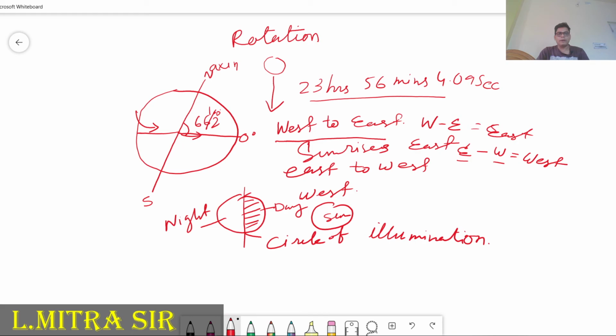If you consider this is our 0 degree, one wind tries to move from the northern hemisphere in a straight way, but due to Coriolis force, it cannot move straight. It moves in the northern hemisphere to the right hand side, and in the southern hemisphere to the left hand side. So this is called the Coriolis effect or Ferrel's law. This is called Ferrel's law.